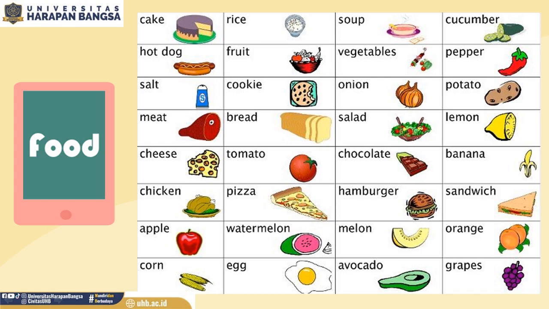Cake, hot dog, salt, meat, cheese, chicken, apple, corn, rice, fruit, cookie, bread, tomato, pizza, watermelon, egg, soup, vegetables, onion, salad, chocolate, hamburger, melon, avocado, cucumber, pepper, potato, lemon, banana, sandwich, orange, grapes. Now, it's your turn to repeat them.